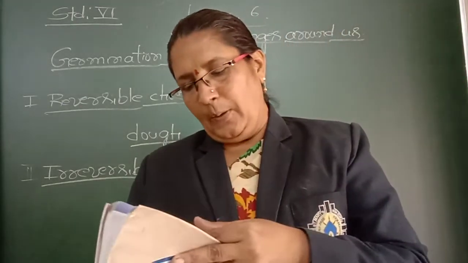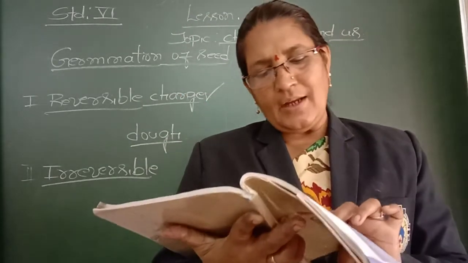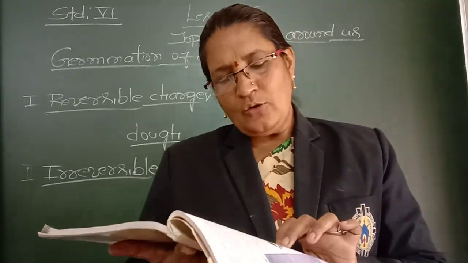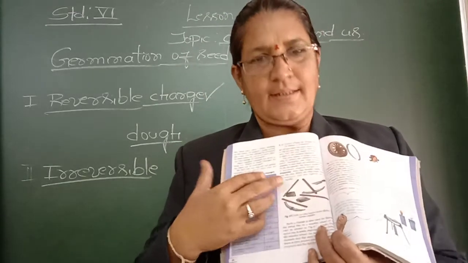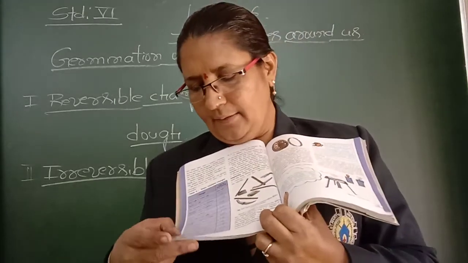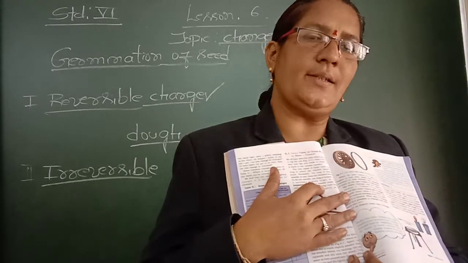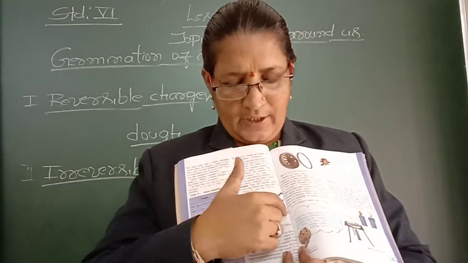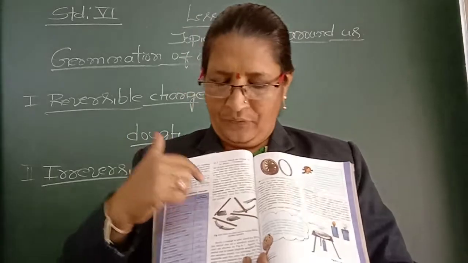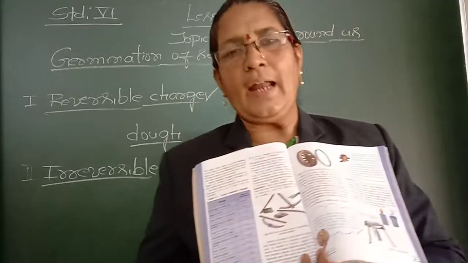In your textbook, on page number 48, figure 6.6, tools are often heated before fixing wooden handles. In the reader, on page number 48, they have given some agricultural equipment. In all the equipment, you will see the wooden stick-like structure and the weapons which are made out of iron.